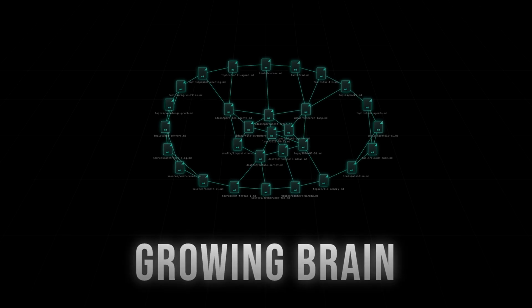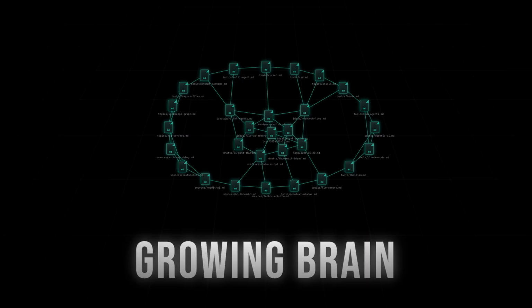So when you ask the AI a question, it doesn't have to think about anything. It literally just has to go and read the files. And because all of these files are linked together, the AI can follow relationships and give you things that you didn't even think about. So that's what this is. It's a permanent growing brain made out of files.